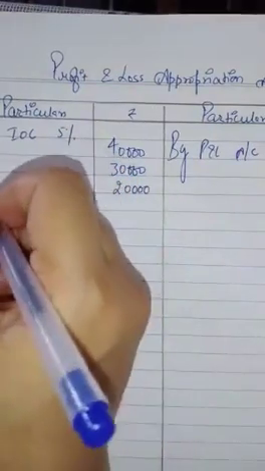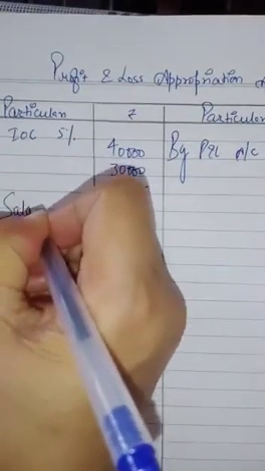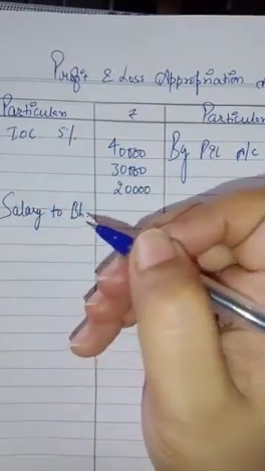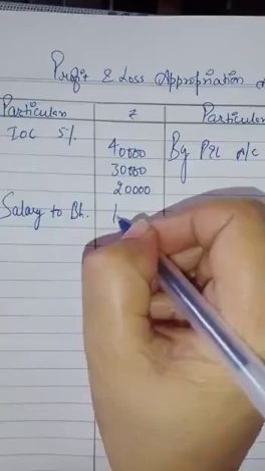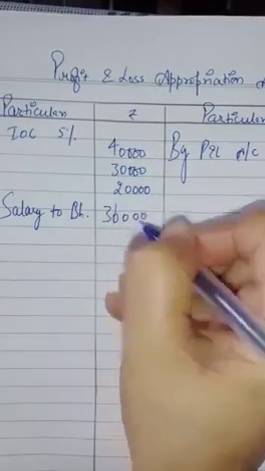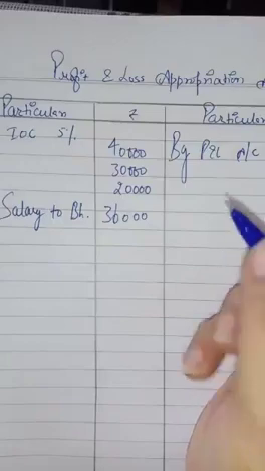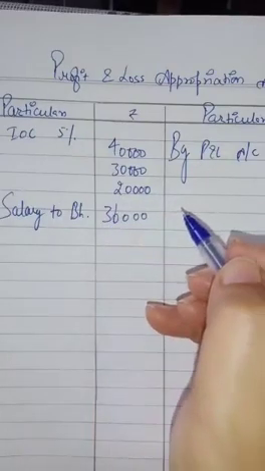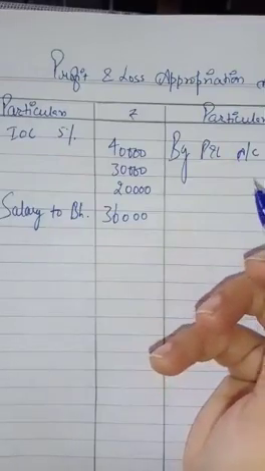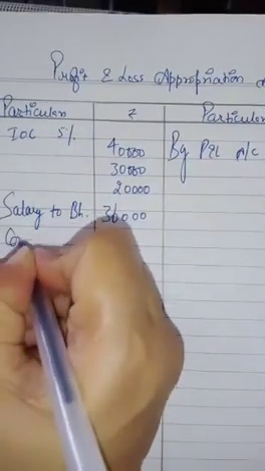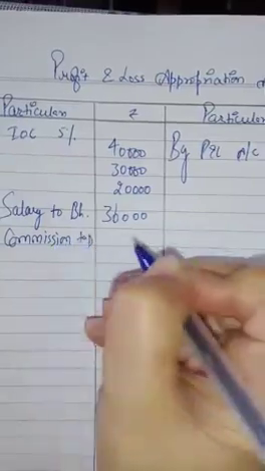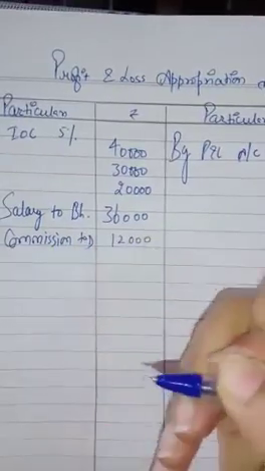Then we have to give a salary to Bheem. Salary was 3,000 per month. 3,000 into 12, so for the whole year it will be 36,000. And a commission to Daniel, it was 12,000 only.